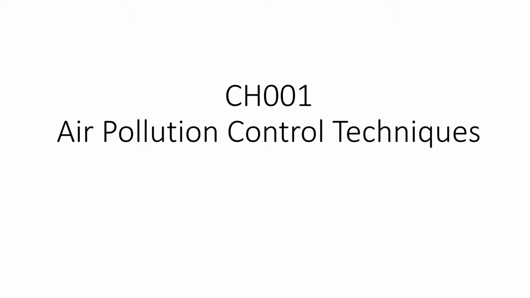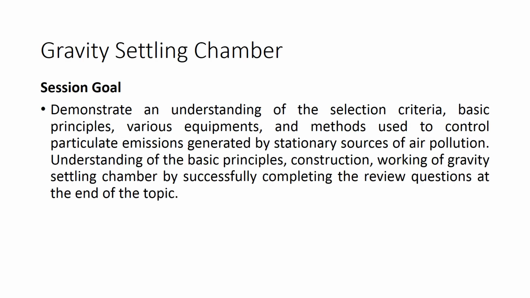In the last session, we have discussed about source correction methods like change in fuel, equipment modification, process change, etc., which are environment friendly and economically accepted by the industrialist as well. By adopting and implementing source correction method, if any industry still can't meet the regulatory requirement prescribed by the Pollution Control Board, they have to go for air pollution control measures.